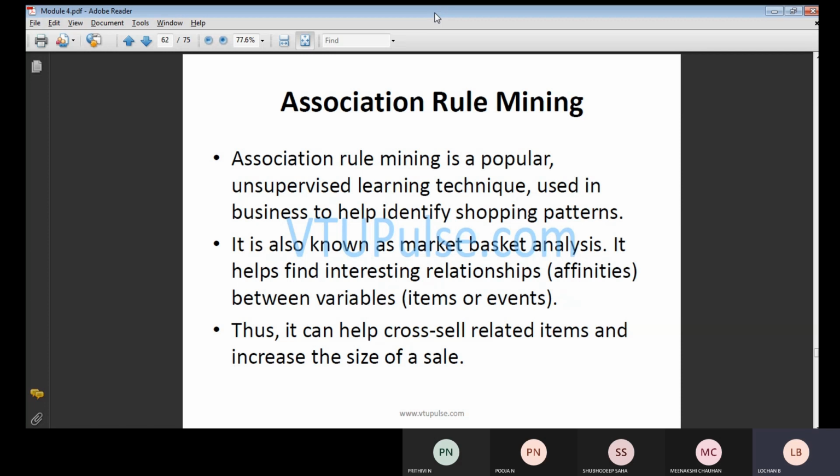One more important thing is that it is also known as market basket analysis. Before giving this example, one thing I want to tell you is that most students know the share market, and they have invested amounts. You can invest in SBI or Infosys or whatever share. There is a fluctuation.